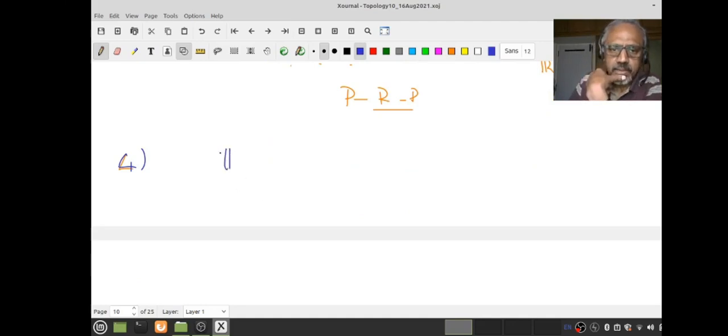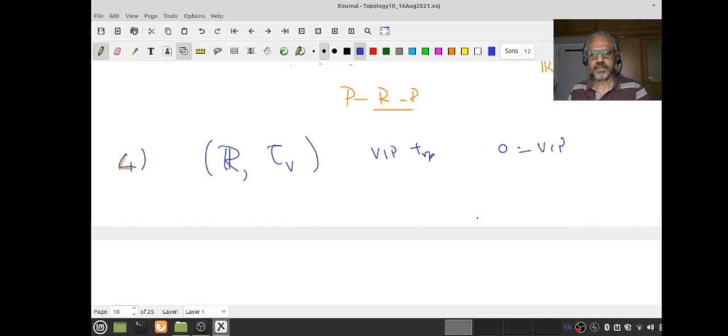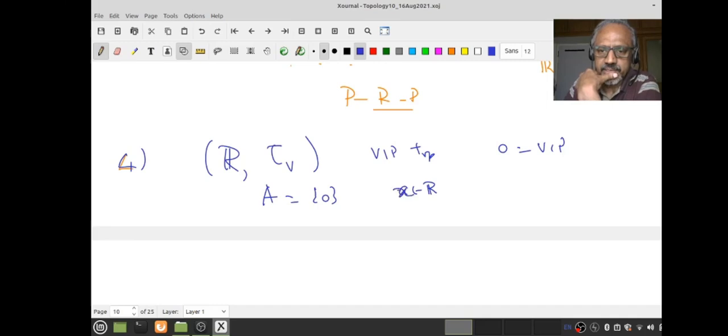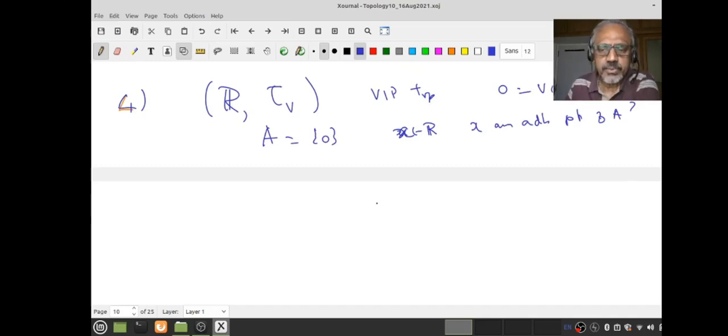So now let's look at R with, let us say, the VIP topology. Of course, 0 is the VIP, right? Okay. Now let's look at my set A to be the singleton {0}. Now let X be a real number. I want to know whether X is an adherent point. To check that, what should I do? I have to check that any arbitrary open neighborhood of X should intersect {0}.